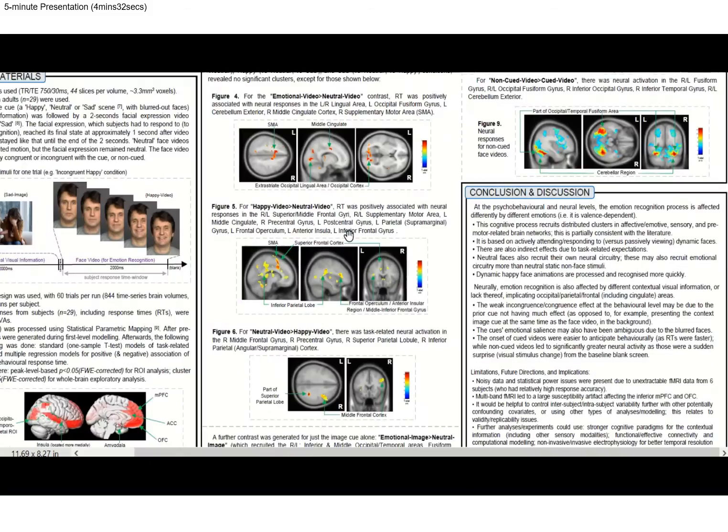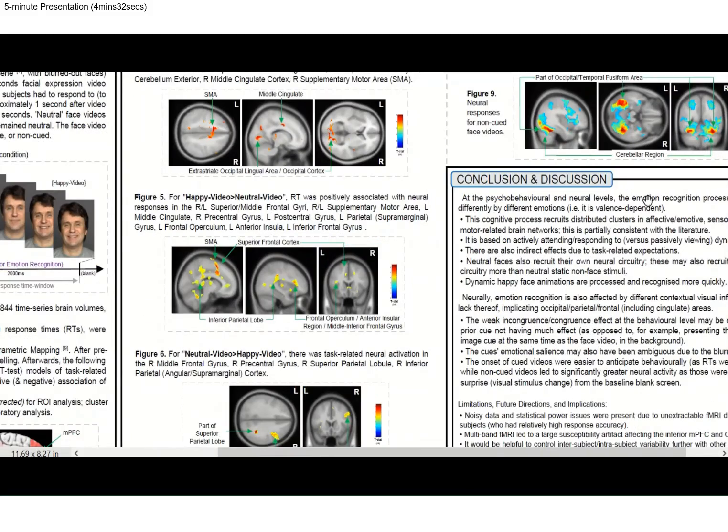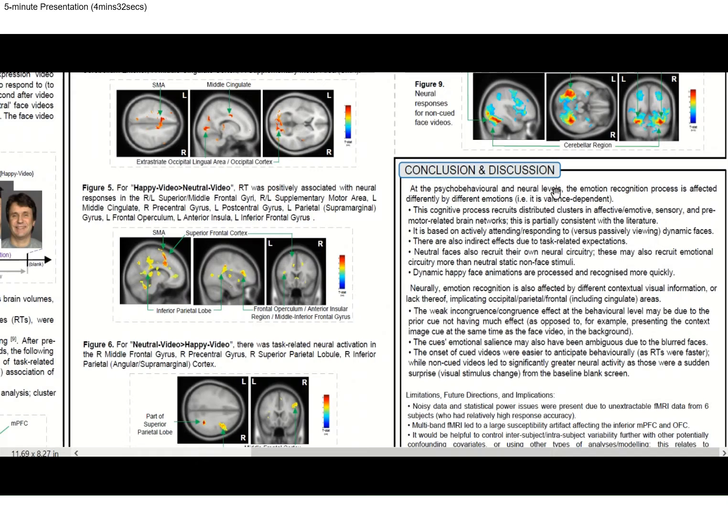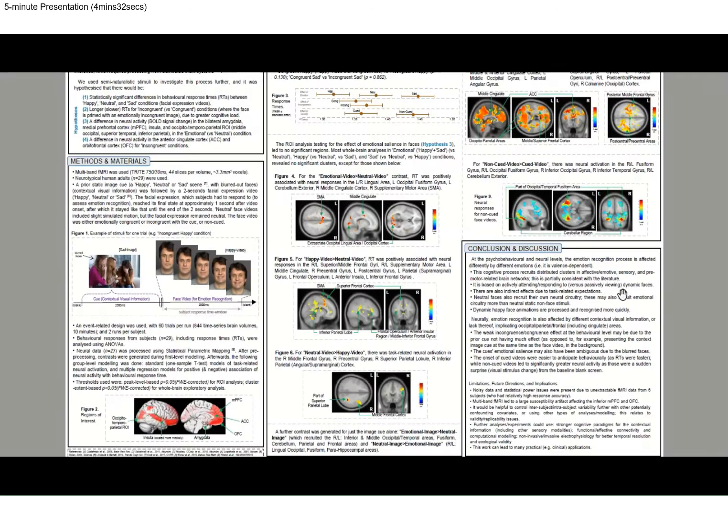Okay, so to conclude, at the psychobehavioral level and at the neuroanatomical, neurophysiological level, the emotion recognition process varies based on different facial emotions. In other words, it is valence dependent. And it is also differentially affected by varying types of contextual visual information.